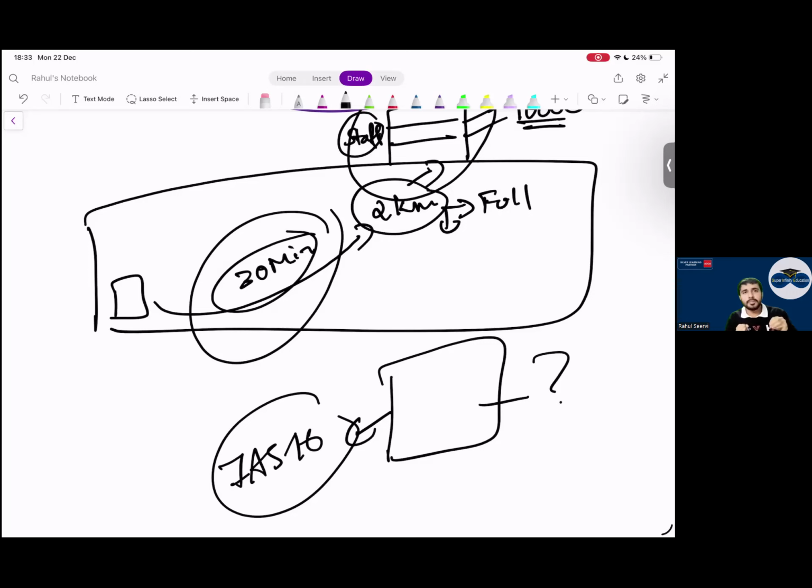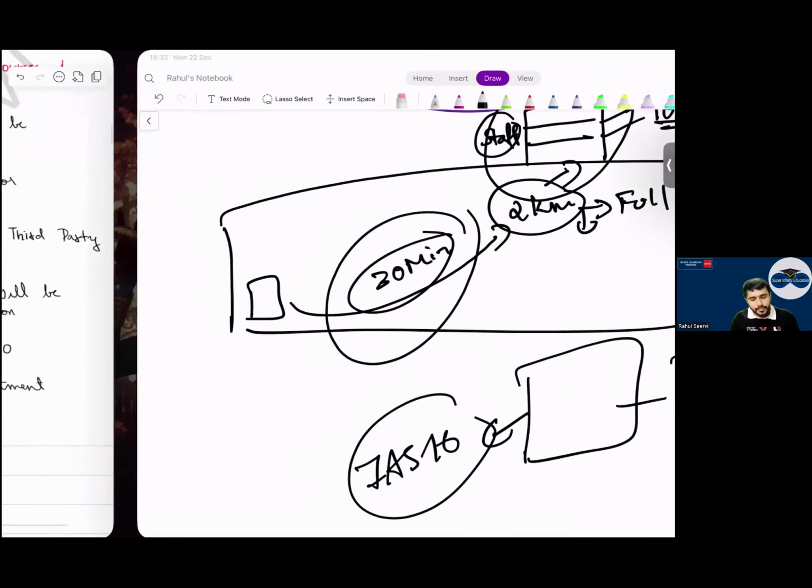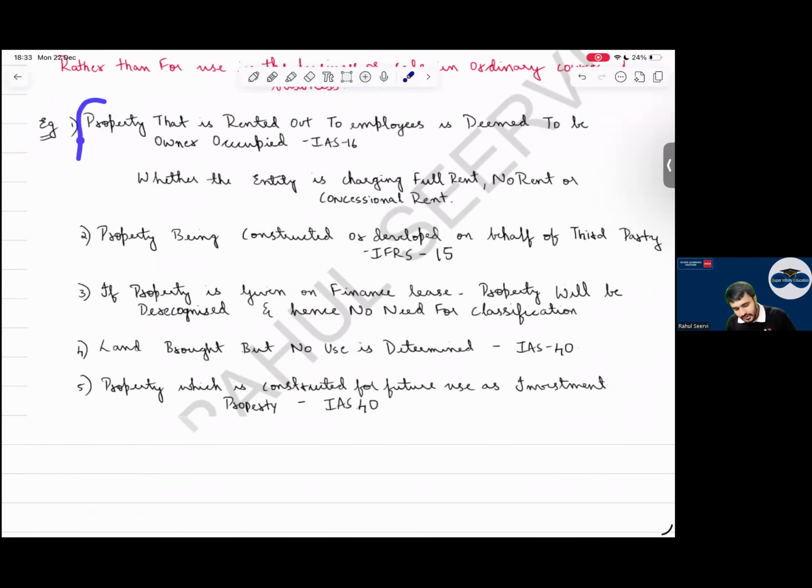Why will a company purchase a property near the office and give it to you on rent? So that you come on time, you need not waste your time, your productivity is more, you need not get stuck in traffic. All these are examples of business purpose only. So whenever a property is given on rent to employees, it will be IAS 16, whether the entity is charging full rent, no rent, or less rent.